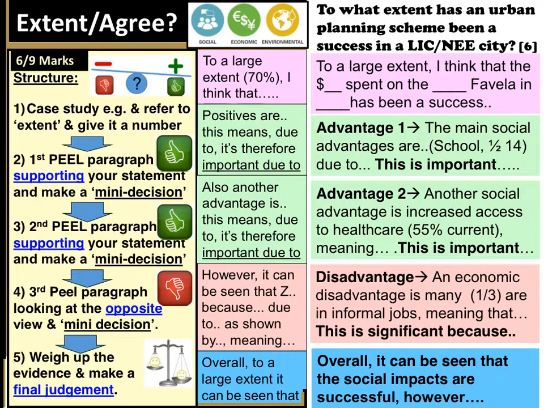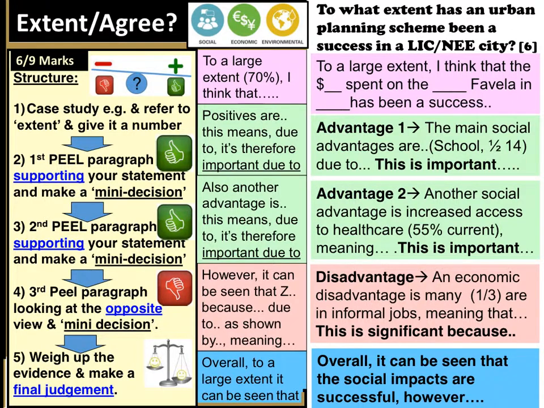Advantage number two, you're going to talk about more social advantages and think about the increase in healthcare. Currently, only 55% in some favelas have access to healthcare. This means that. And then, how has the Favela Bairro scheme, which is the urban planning scheme, helped? Well, it's helped because now there are home visits. And this is important because, that's your mini decision.